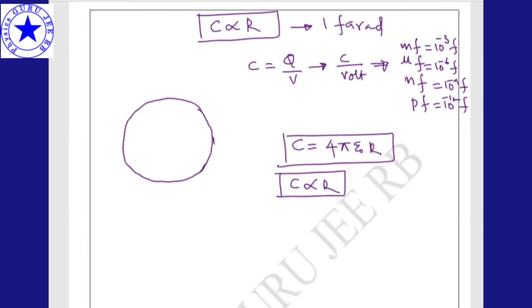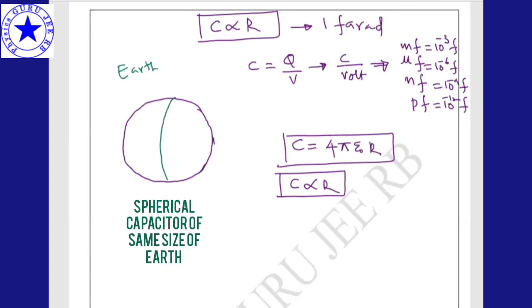Now let me consider Earth. R is the radius of the Earth. Do you know what the radius of the Earth is? Earth is considered to be a capacitor. Can it produce 1 farad of capacitance or not? Let us see.